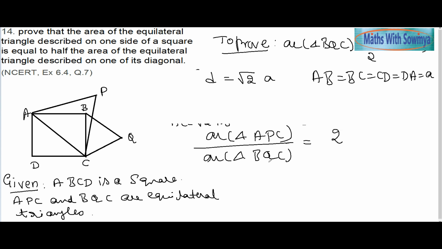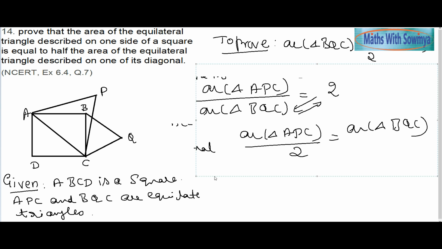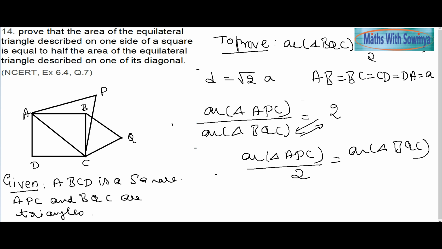If I cross multiply, area of triangle APC is equal to 2 times area of triangle BQC. Now, this can be written as area of triangle BQC is equal to half the area of triangle APC. This is the required answer.